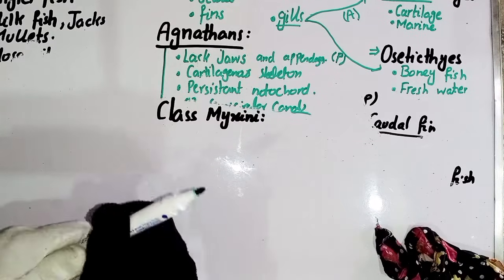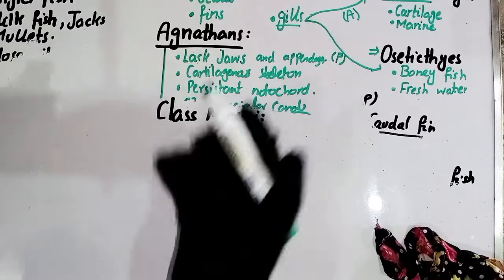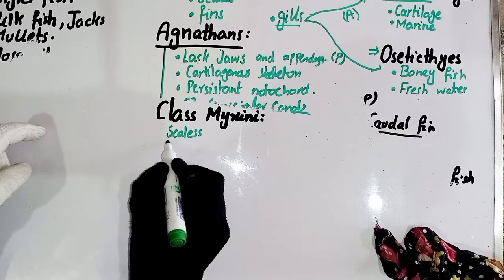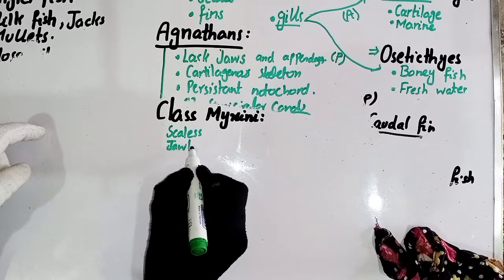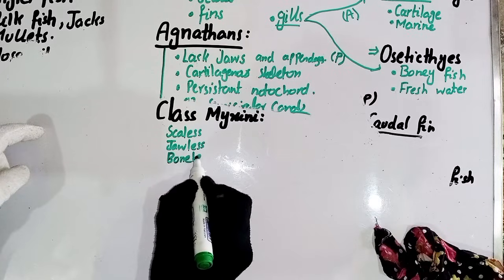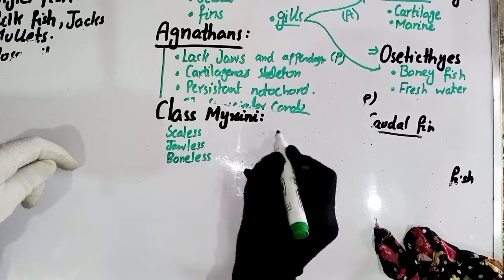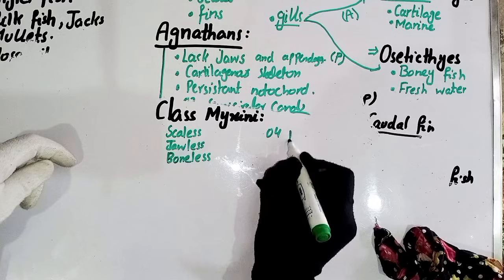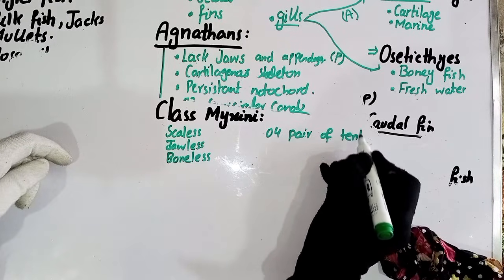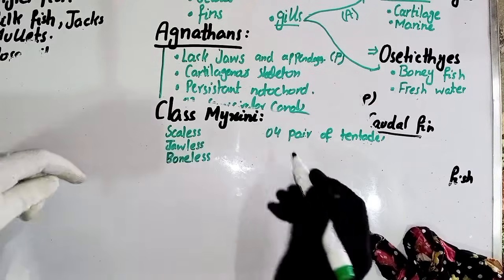The first unique point: scaleless, jawless and boneless. Point number 1, scaleless. Point number 2, jawless. Point number 3, boneless fishes. The next point is four pairs of tentacles at the mouth.